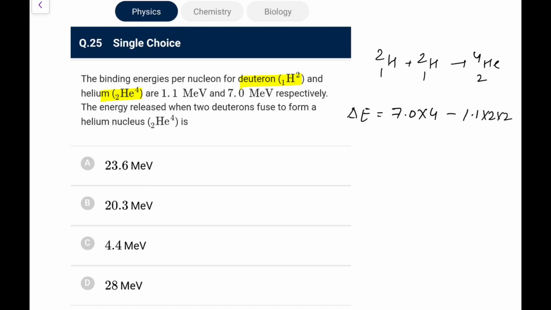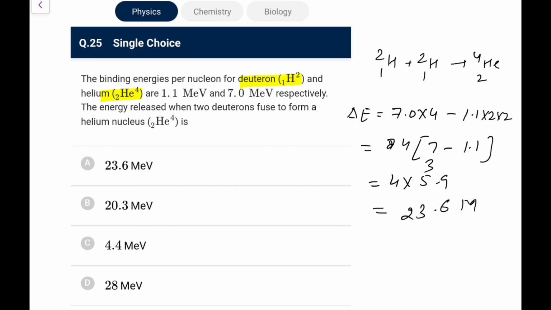into 2 into 2. So 4 I can take as common, it would be 7 minus 1.1. So 4 into 5.9 you are getting, so 4 9s are 36, 4 5s are 20, 23.6 MeV is the energy that is going to be released. This is option A for this particular case.